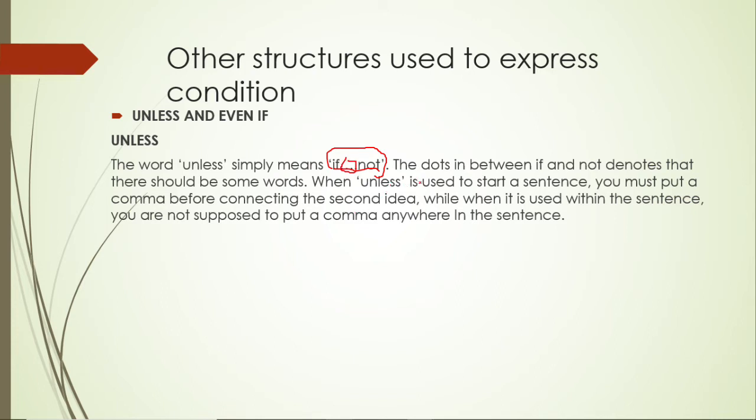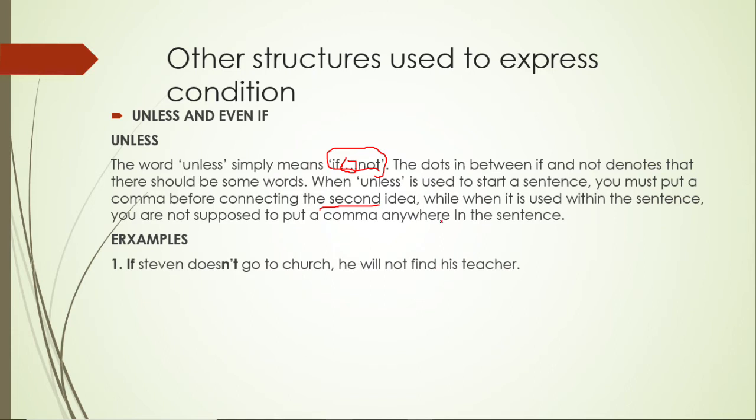When unless is used to start a sentence, you must put a comma after the first idea before connecting the second idea. When it is used within the sentence, you are not supposed to put a comma anywhere in the sentence. Simple. Let us look at some of the examples.